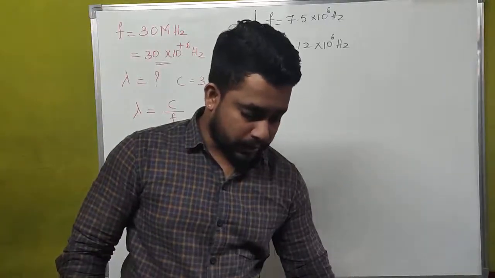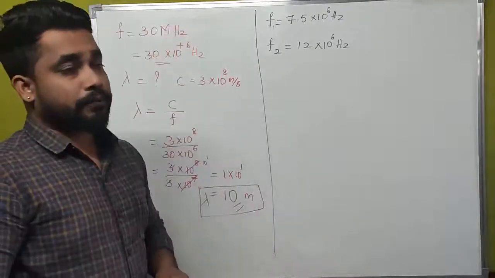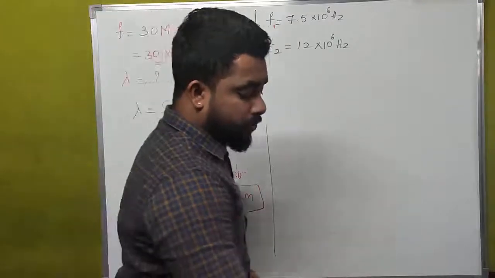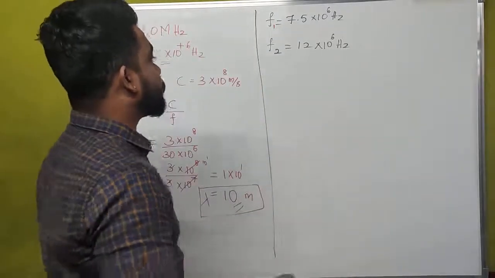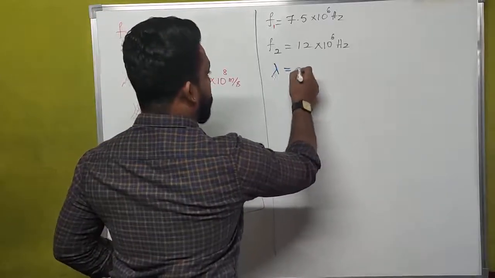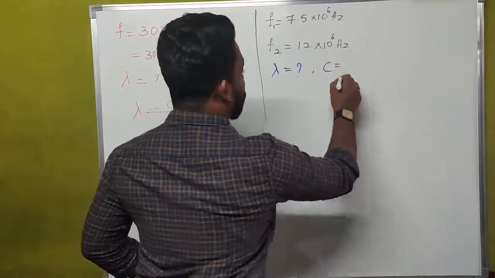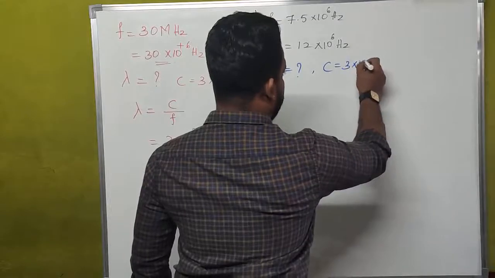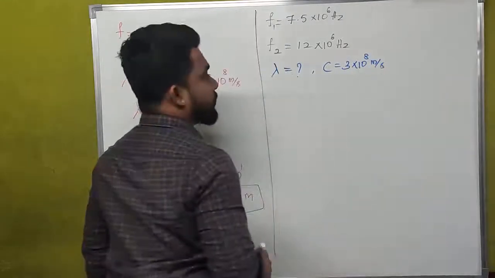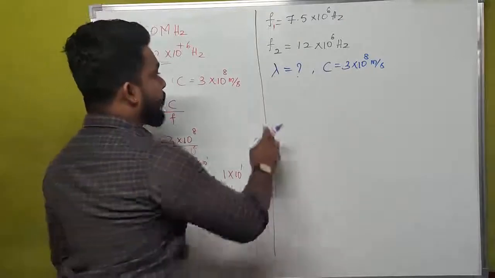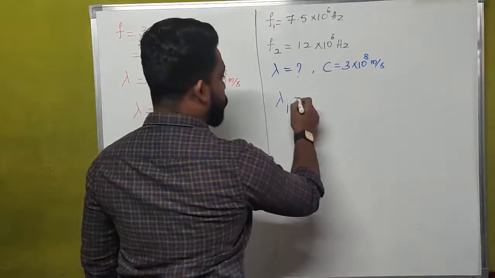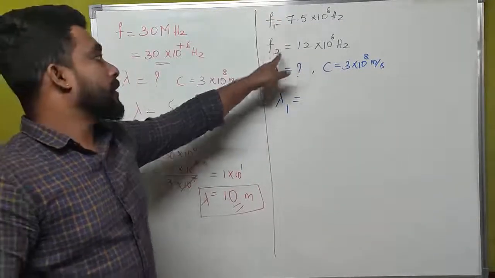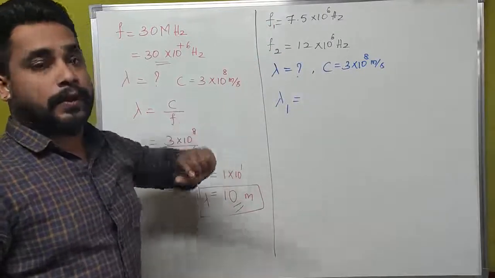Here what we have to calculate is the wavelength of a wave. Here we have frequency 1 and frequency 2. Using these two frequencies, we have to calculate the values of wavelength, that is lambda. And obviously we know the value of the velocity of an electromagnetic wave, that is 3 into 10 to the power of 8 meter per second. Here we have to calculate two wavelengths, one corresponding to the frequency of 7.5 megahertz and one corresponding to the frequency of 12 megahertz.